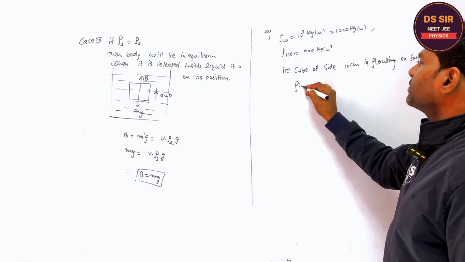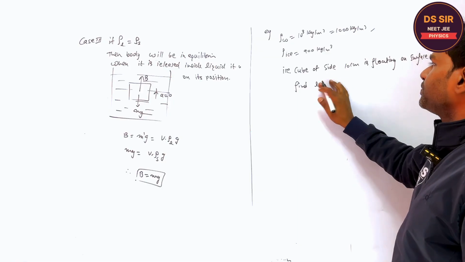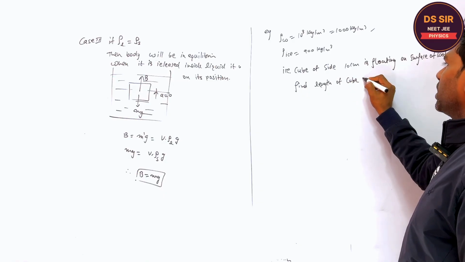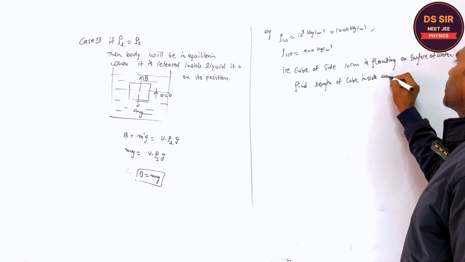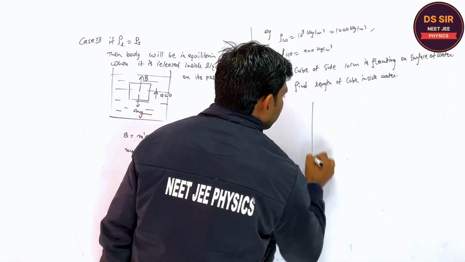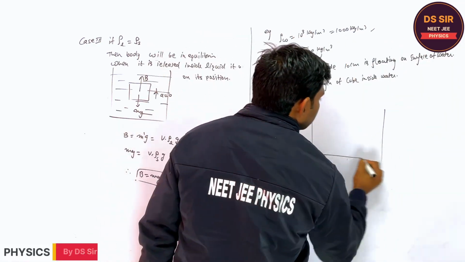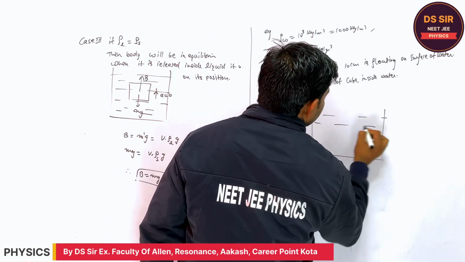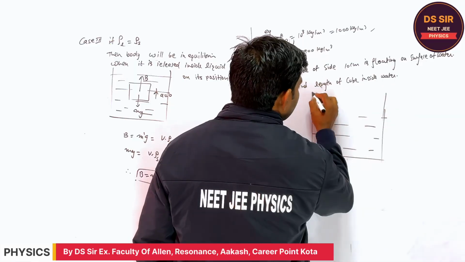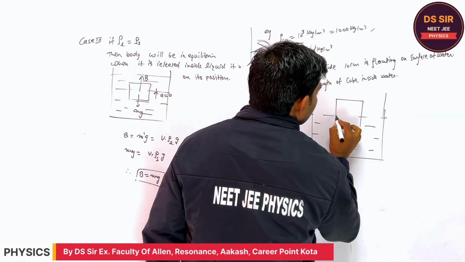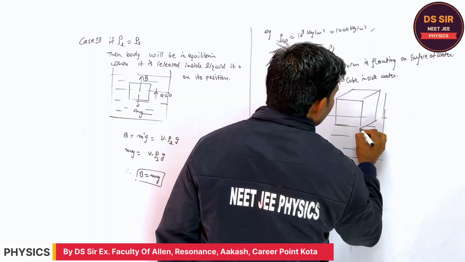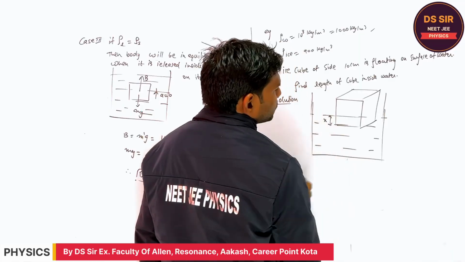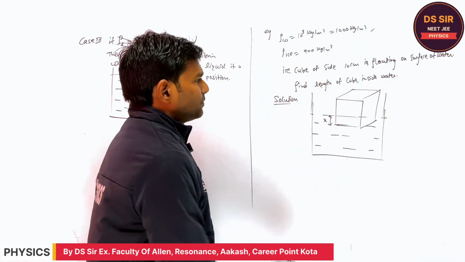You have to find the length of the cube inside water. For example, I'm making the figure. Although this is the question, I'm writing the solution and giving you the idea. This is the water, and this is the cube. What they are asking is, if the cube is floating, what is the distance inside the water? You understand the question? Copy this.